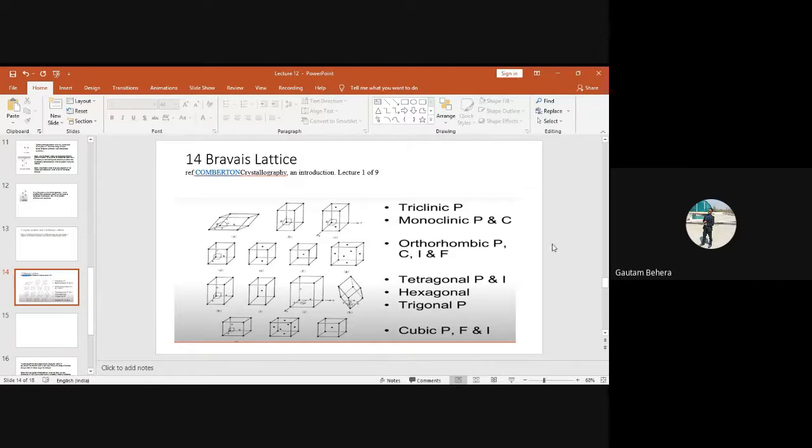What is the relation? In case of orthorhombic, a, b, c are not equal. a is not equal to b, not equal to c. But the interaxial angles alpha equal to beta equal to gamma equal to 90 degrees. You have to remember. Otherwise, you can check it. You can have a clear understanding on that.